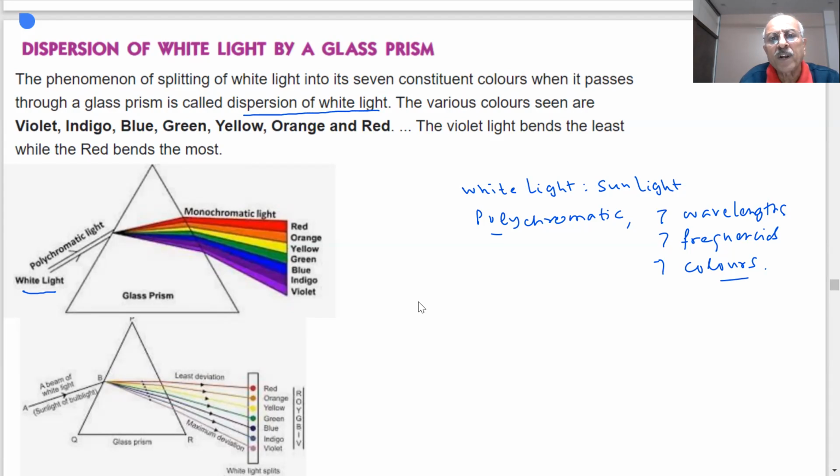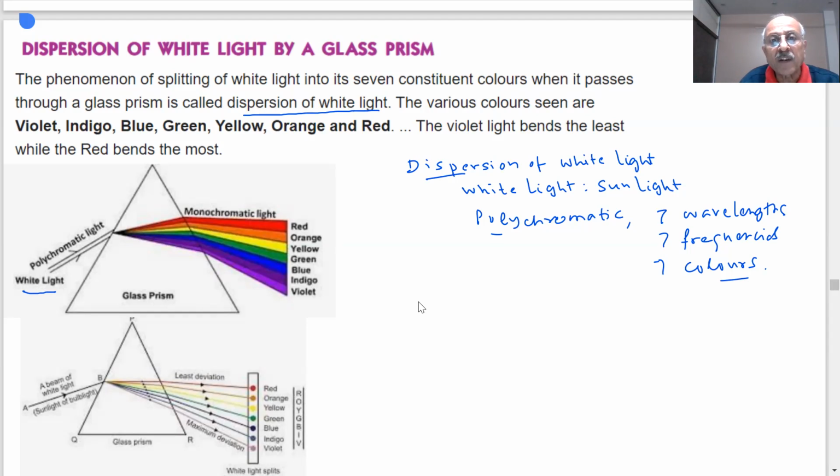This is known as, students, dispersion of white light. What I'm trying to say, if you take a glass prism, pass the white light through it, and put a screen, this is my screen, student, you will see 7 colors. The white light gets dispersed. Dispersed means gets split up into 7 different colors.